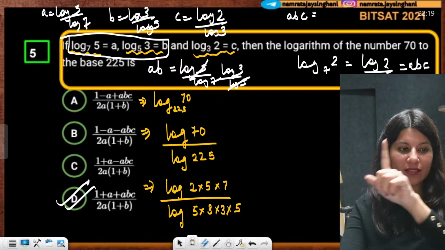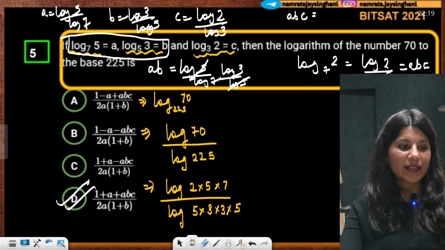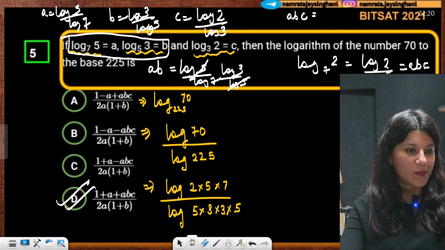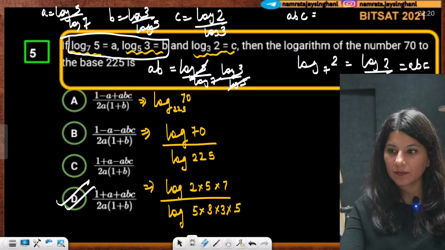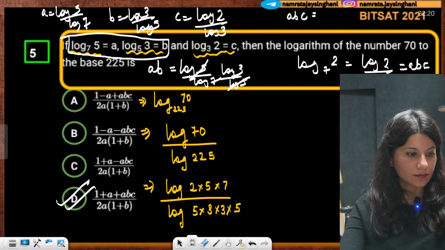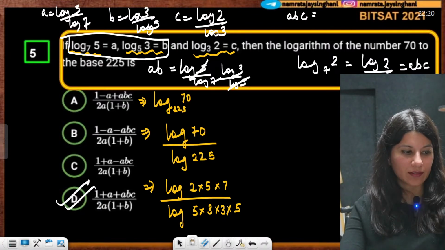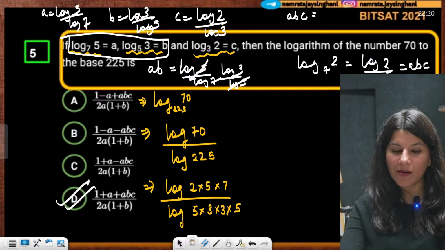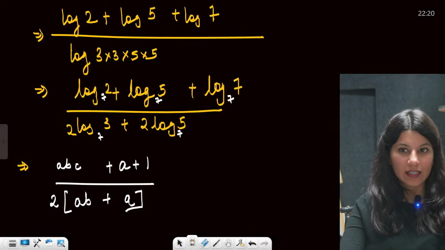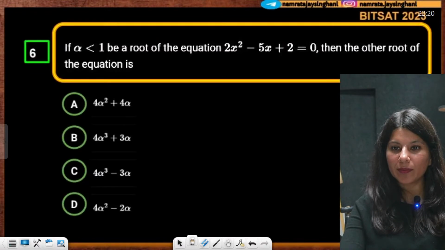Everybody, are you guys with me? No, you guys are not with me. Yes, Ganesh is with me. What about others? Chalo, let's move on to the next problem then.